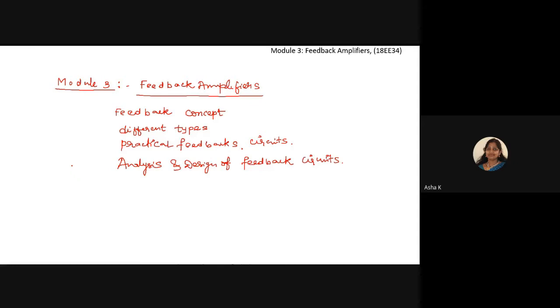I hope all my students, in the prerequisite class basic electronics, might have learned about a feedback amplifier, an amplifier which has a feedback network in its circuit. Oscillators are also one type of feedback amplifier. The feedback here is a network which consists of some elements and is interconnected with the amplifier unit, maybe an operational amplifier unit or a transistor based amplifier unit.